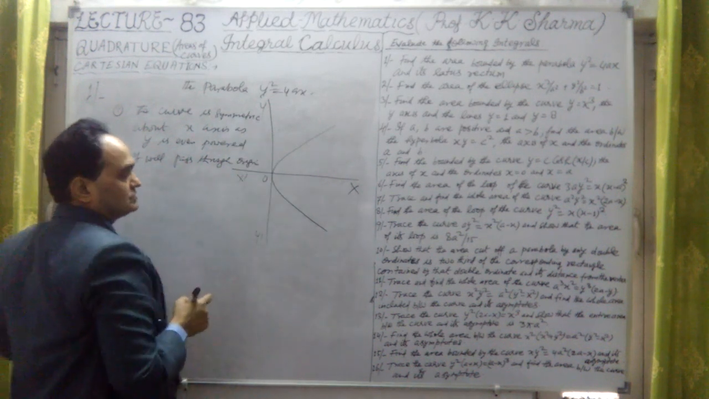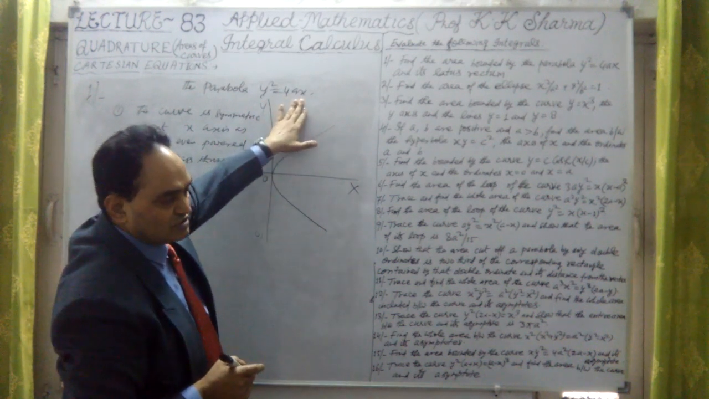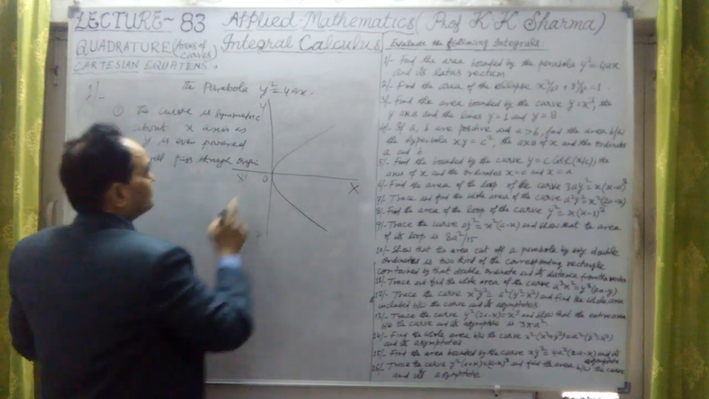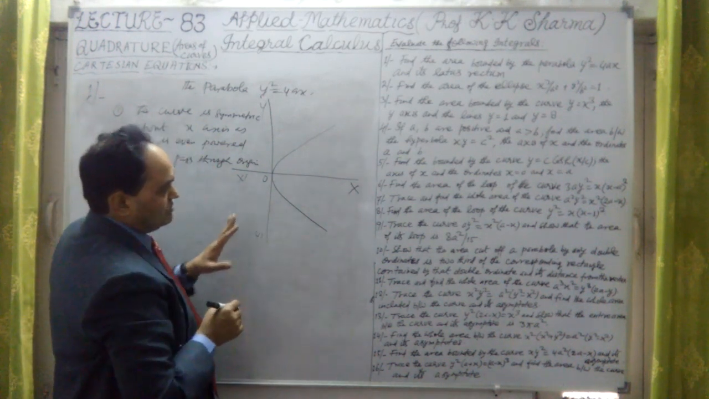There is no independent constant term. The constant term is not there. It will pass through the origin. Now, the second point says to find the area of this parabola